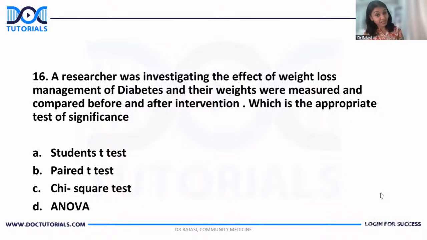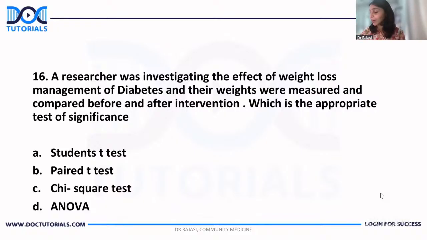A researcher was investigating the effect of weight loss management of diabetes, and their weights were measured and compared before and after giving an intervention. Which is the appropriate test of significance? I'm so happy to see this because the exact same example I have taken for explaining test of significance.